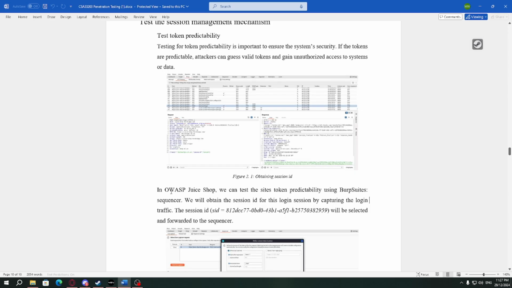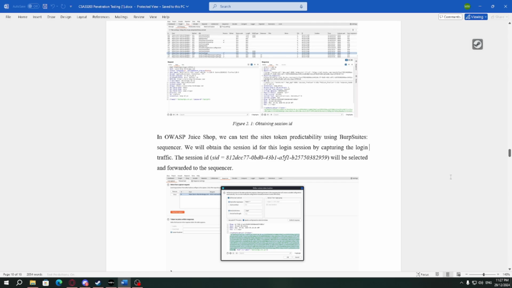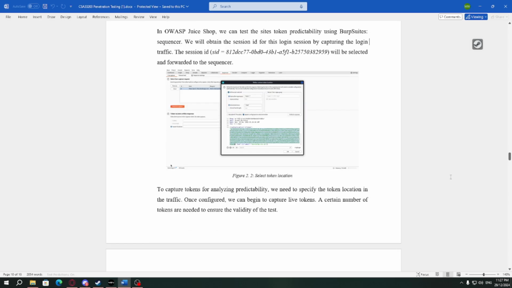When we test it, we are going to use OWASP Juice Shop. We will test site token predictability using Burp Suite Sequencer. We will obtain the session ID for this login session by capturing the login traffic. To capture tokens for analyzing predictability, we need to specify the token location in the traffic. Once configured, we can begin to capture live tokens.